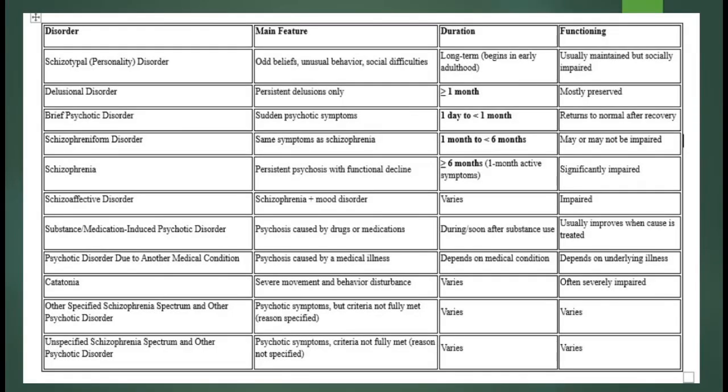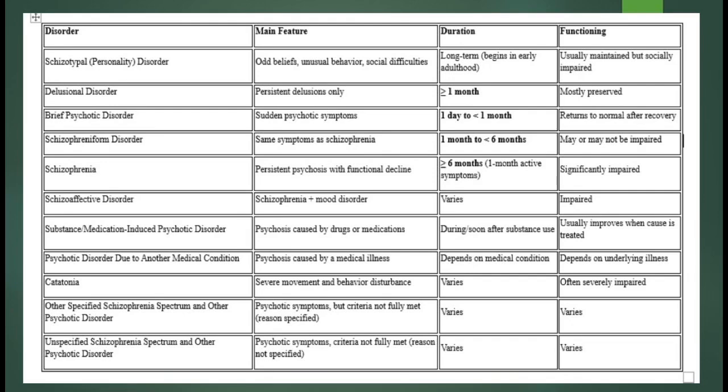Now that we've covered each disorder individually, let's compare them side by side. Looking at them together makes the differences much easier to remember. Schizotypal personality disorder is a personality disorder, not schizophrenia. People have odd beliefs, unusual behavior, and difficulty forming close relationships, but they do not have persistent psychosis.